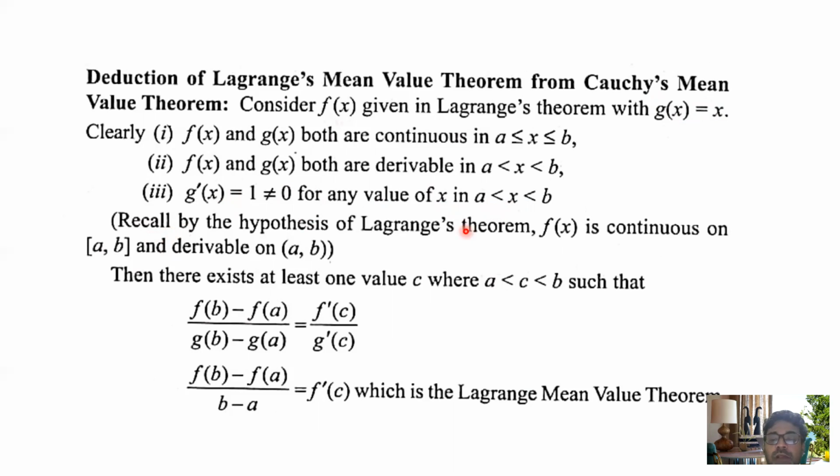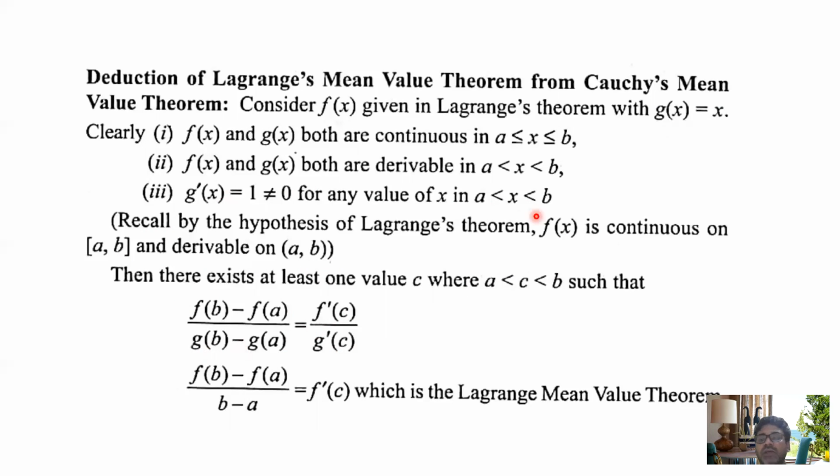Recall the hypothesis of Lagrange mean value theorem: f(x) is continuous on the closed interval [a, b] and derivable in the open interval (a, b). Then there exists at least a value c where a less than c less than b such that (f(b) minus f(a)) by (g(b) minus g(a)) is equal to f dash c by g dash c.